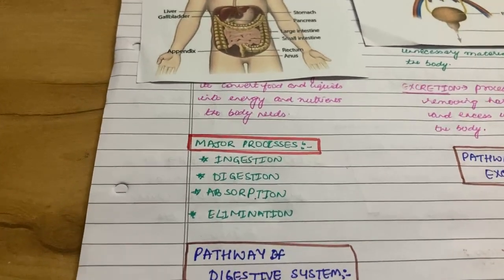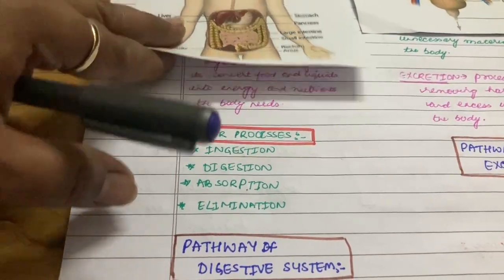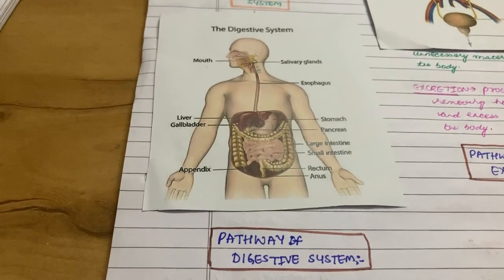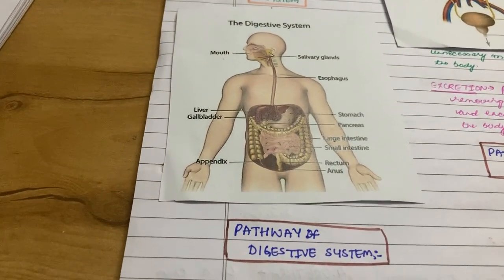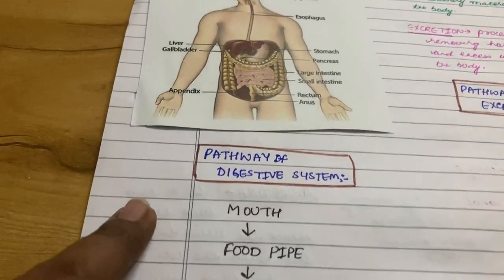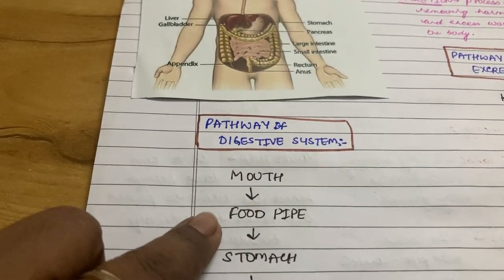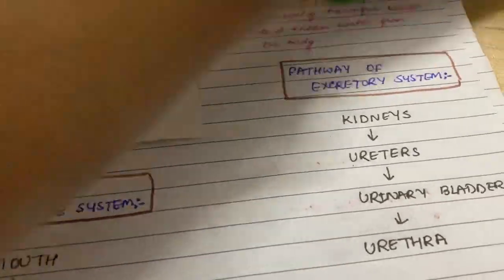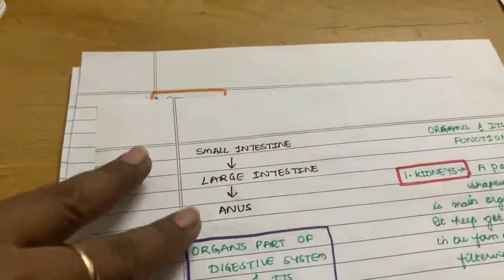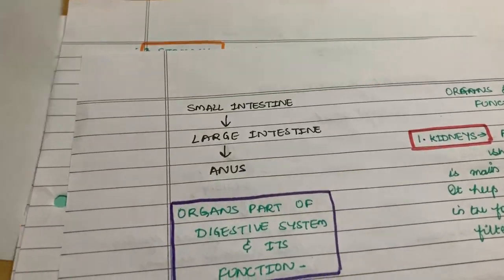Then what was the pathway? How does the digestive system happen? What are the various organs in sequence that play their role? We'll have a look. First is the mouth, then the food pipe, then the stomach, then small intestine, then large intestine, and then the anus.